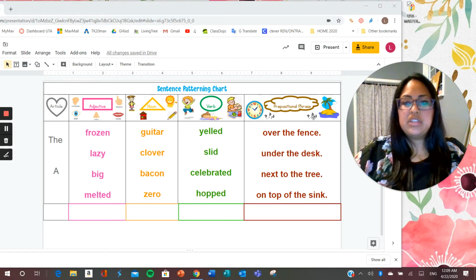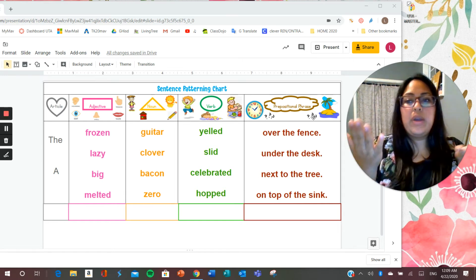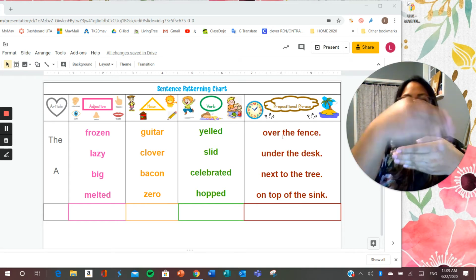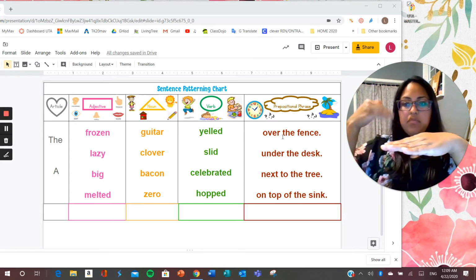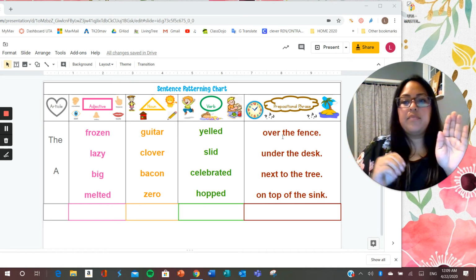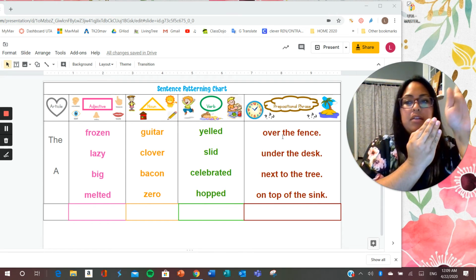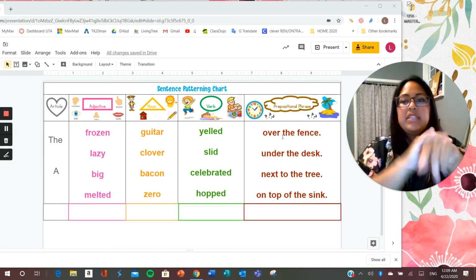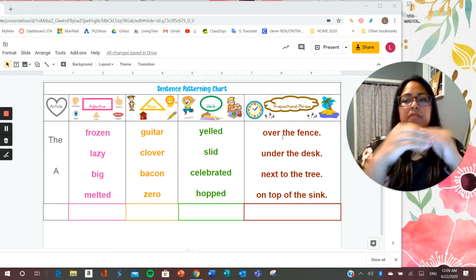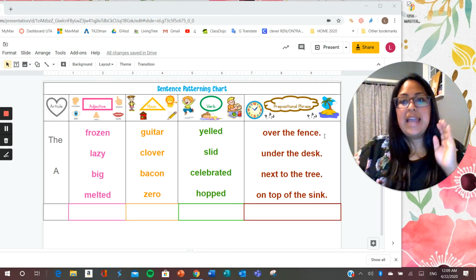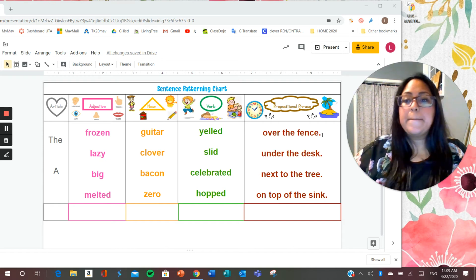Remember that the prepositional phrase tells us what time it happened or where it happened. Over the fence, over the fence. Under the desk, under the desk. Next to the tree, next to the tree. On top of the sink, on top of the sink. Okay, so remember that your prepositional phrase is the last part of your complete sentence, and it usually ends with a punctuation mark.